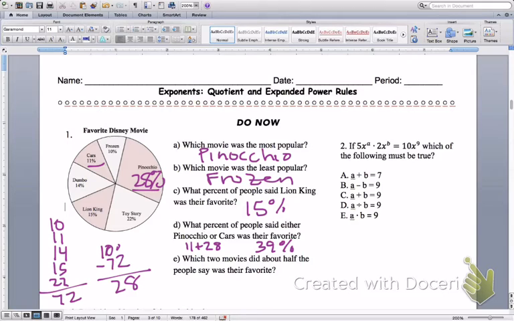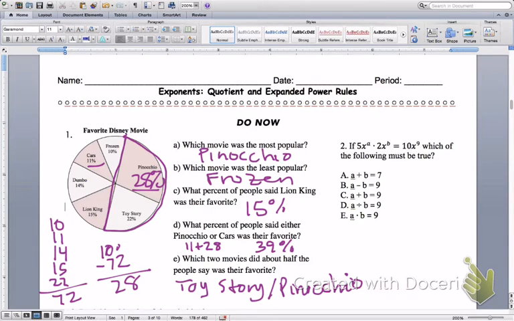Which two movies did about half the people say was their favorite? So we want to look for about half, and we want two movies. I can see there's a wedge here that's about half the pie chart, and that's just two movies in that half. So we would say Toy Story and Pinocchio. That's pretty much it for number one.